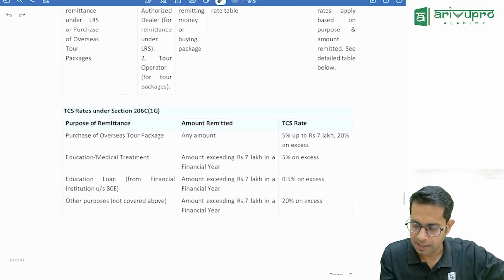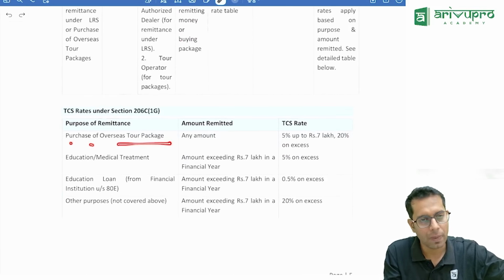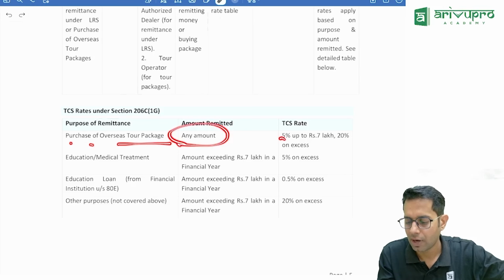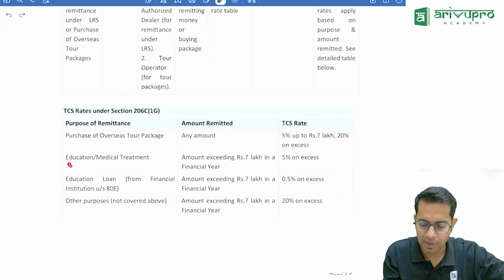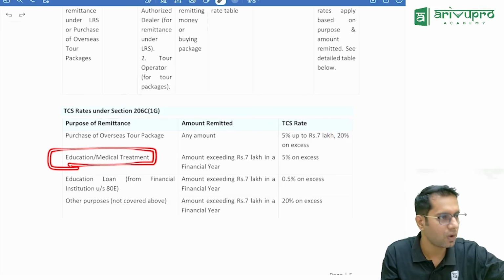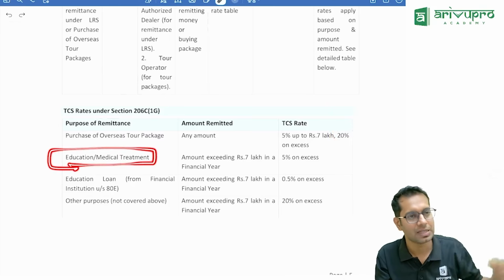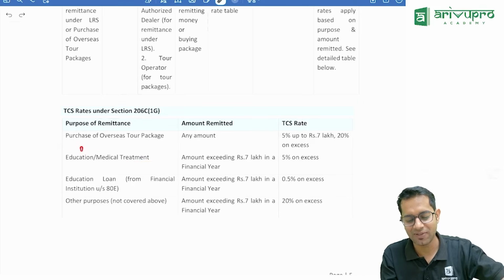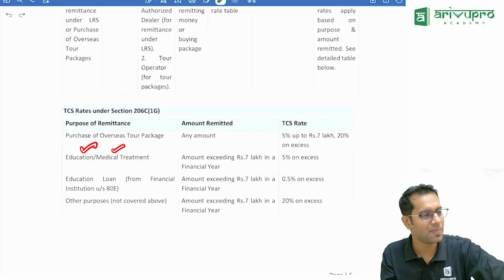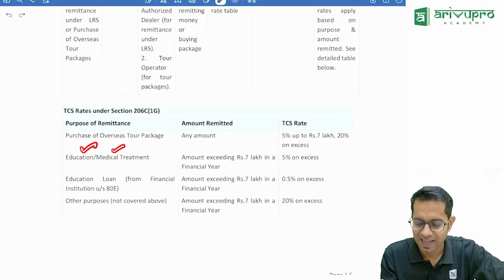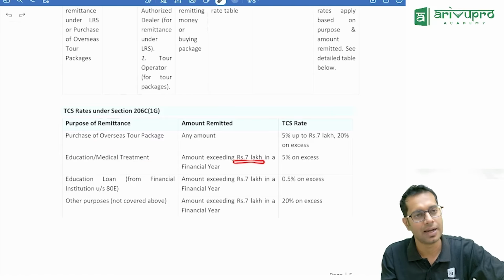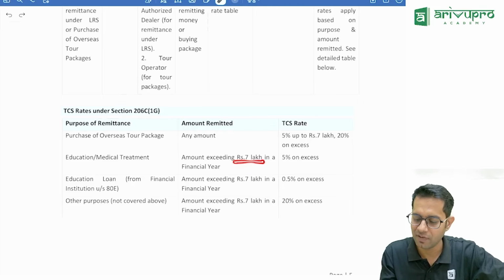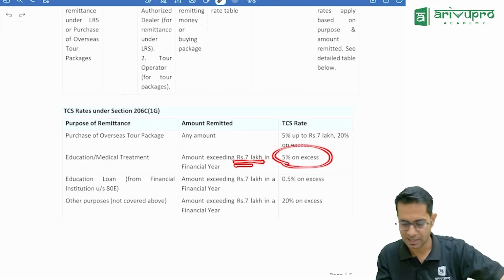So what is the TCS limit now? If you are purchasing tour packages, for up to 7 lakh rupees the rate is 5%, and if the amount is more than 7 lakh rupees, then 20% TCS is applicable. If you are sending money outside India, let us say Janvi has a daughter outside India, and for her education or medical treatment he has to transfer money. In such cases, if the amount is up to 7 lakh rupees, no problem. If it is more than 7 lakh rupees, 5% TCS.